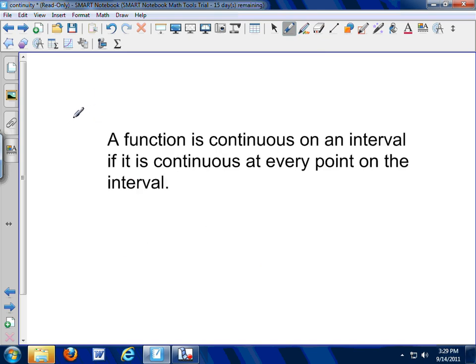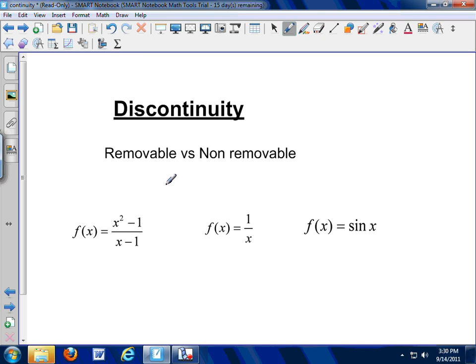In order for a function to be continuous on an interval, it has to be continuous at every point in the interval. If I have any breaks in continuity, then the function is not continuous on that interval. It's got to be continuous everywhere. Boom. Two types of discontinuities: we've got your removable type, and we've got your non-removable type.